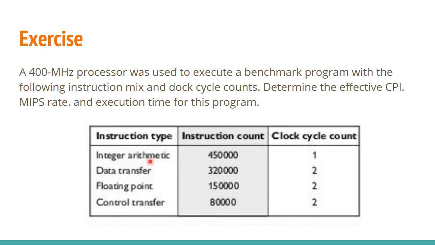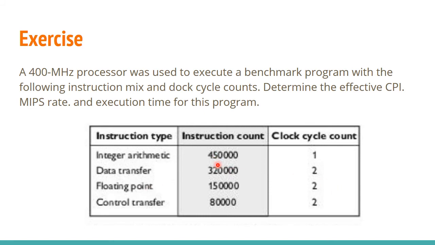What are the different types of instruction? Integer arithmetic instruction is there. Data transfer instruction is there. Floating point instruction is there. Control transfer instruction is there. Along with that, the count is also given: 4,50,000, 3,20,000, like that, the count of each instruction. And the clock cycle count: how many clock cycles each will take. For integer arithmetic, 1. Data transfer, 2. Floating point, 2.